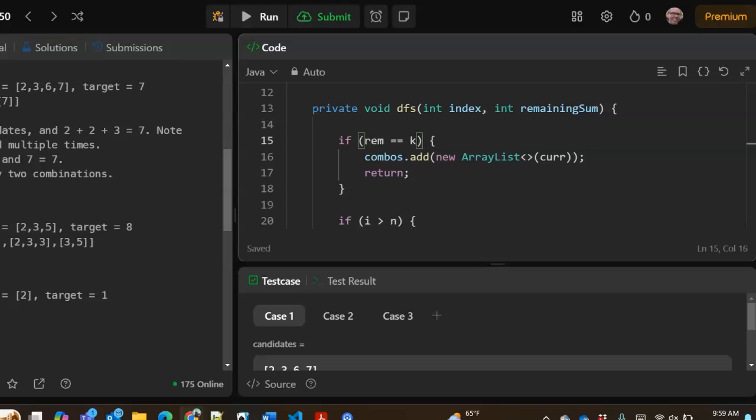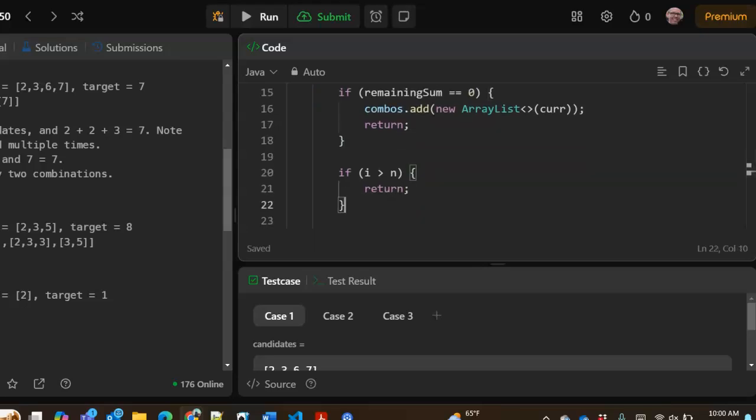The base case for combination sum is if the remaining sum equals 0. And if it does, then add the current combination to the output list, which we've called combos. Now there's another thing here, if i equals n.